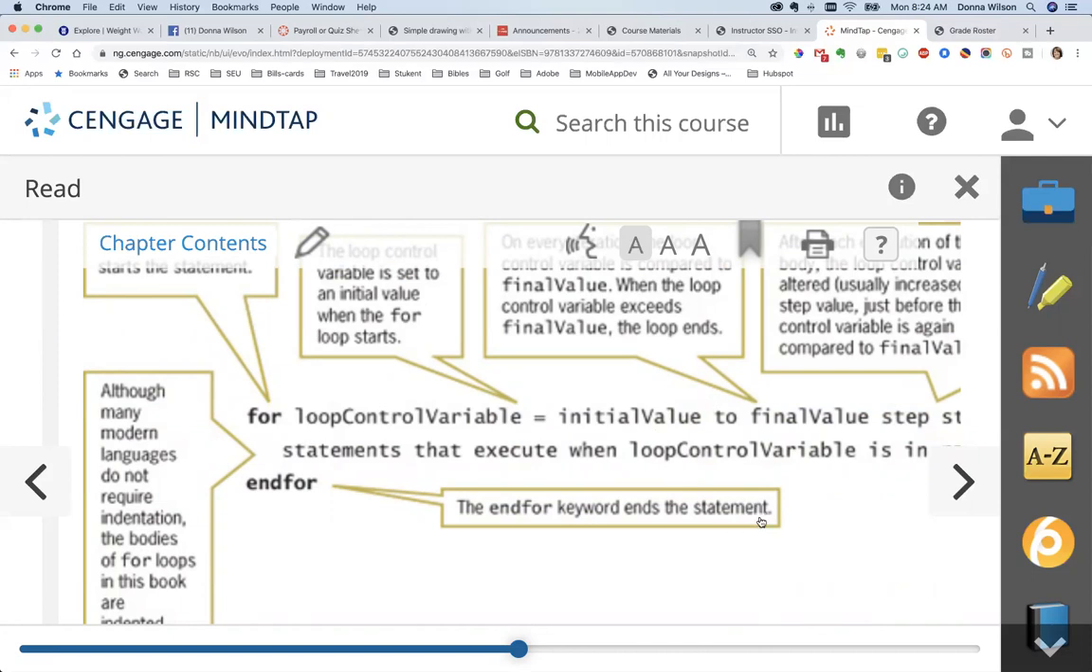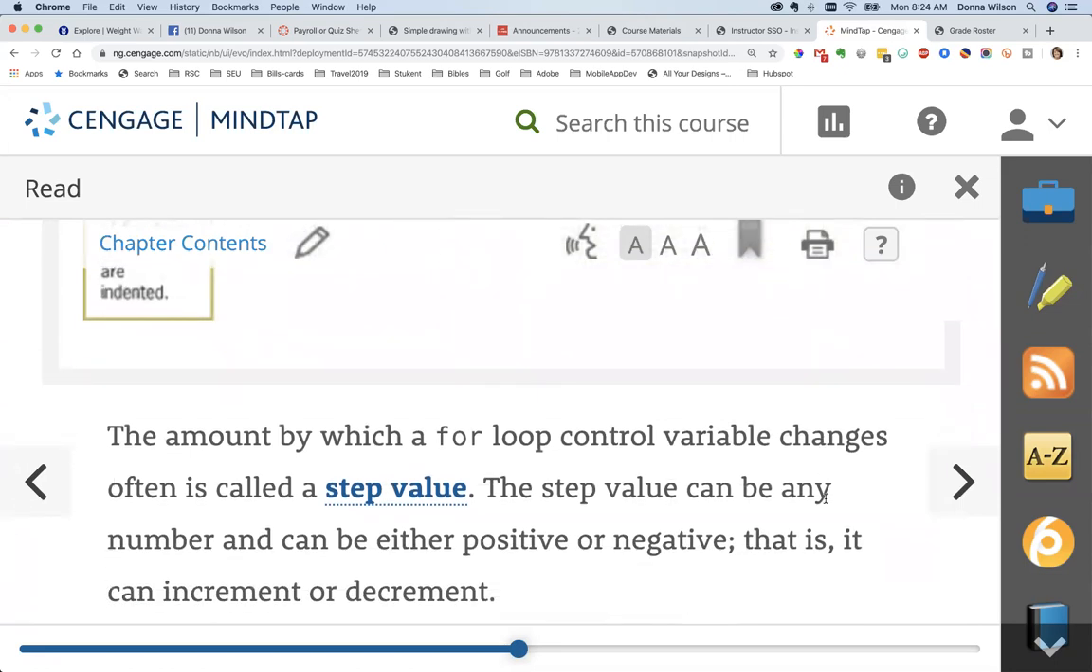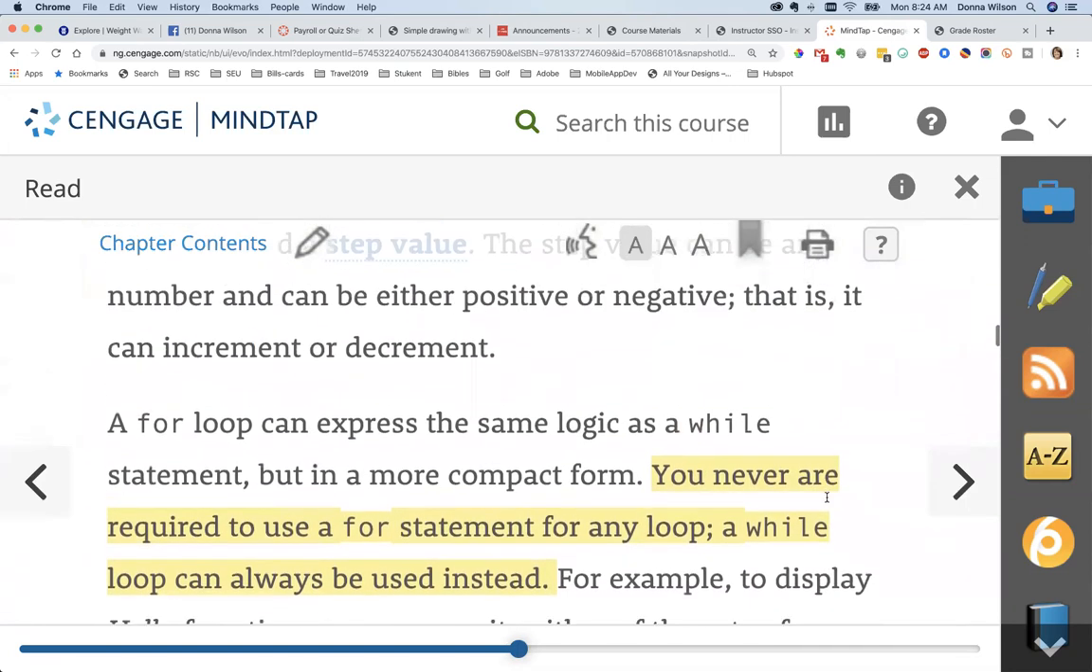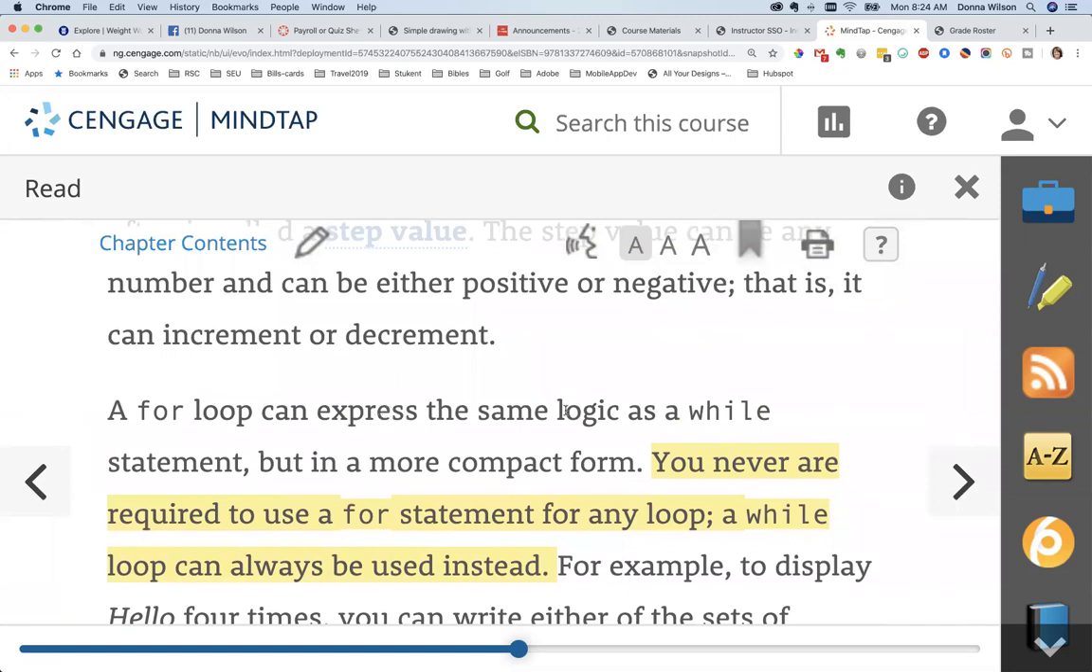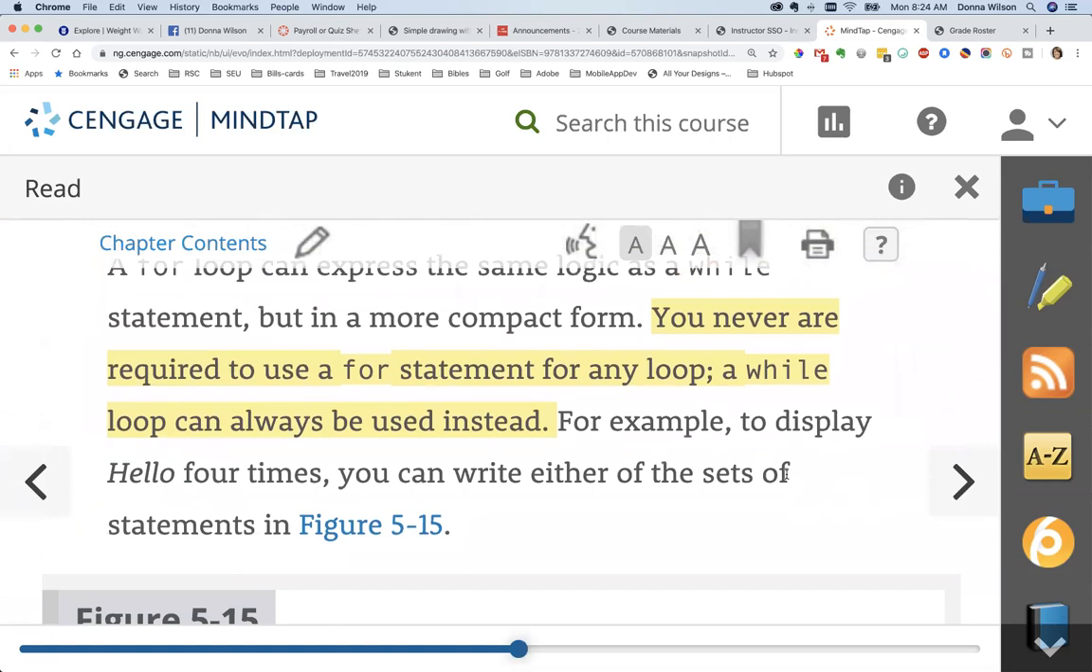And some students adapt really well to the for loop. Some do better with the while loop. And there is absolutely no standard for which you have to use. What you're going to see is that a for loop can express the same logic as a while statement, but in a more compact form. But here's what I was emphasizing. You never are required to use a for statement for any loop. A while loop can always be used instead.